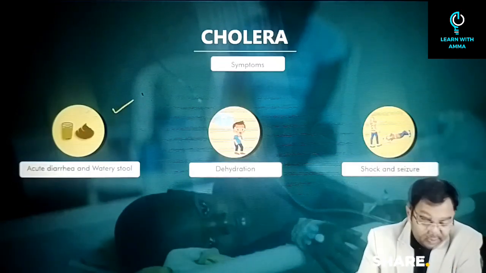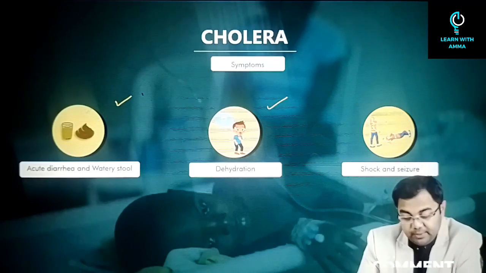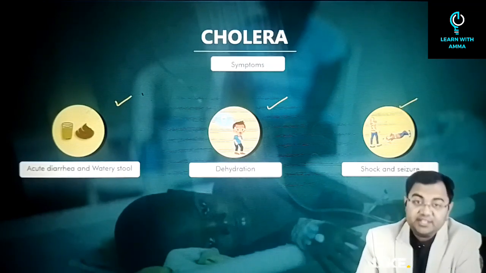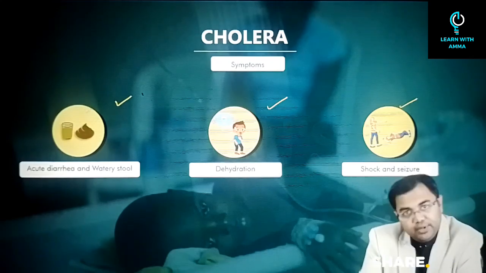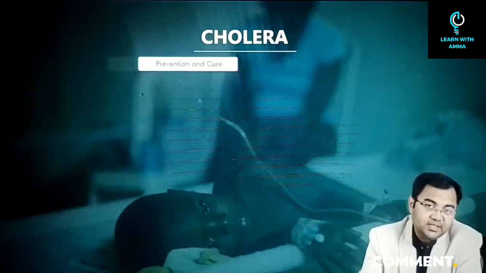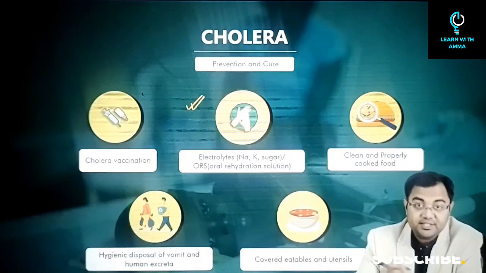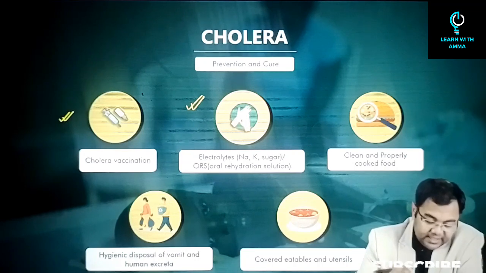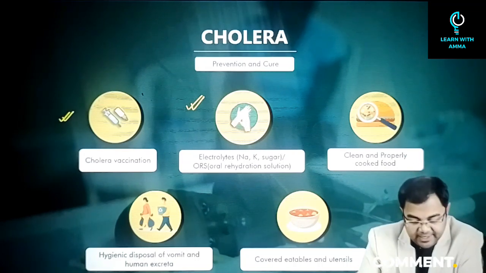What are the symptoms? It can lead to acute diarrhea and watery stool. Dehydration will happen, and in extreme cases it can also lead to shock and seizure in the patient. But only in extreme cases, it doesn't happen in all the cases. So prevention and cure wise, first of all, electrolytes have to be taken as treatment. Prevention wise, there is a cholera vaccine available, but again, normally cholera vaccine is not really taken.